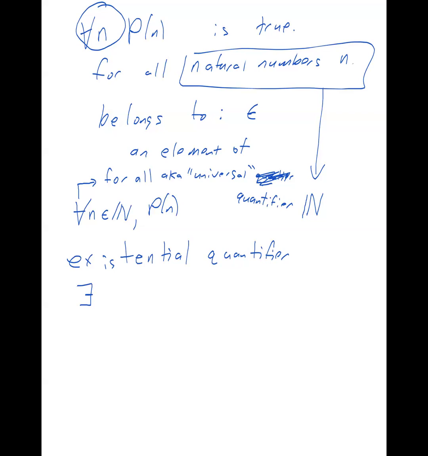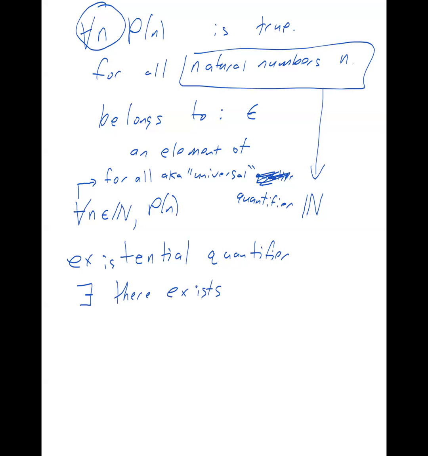The existential quantifier is like this, and that means there exists. It does not say whether there exists one or two. It just means that there exists. If something exists but you don't know how many of it exists, you know that there's at least one, but there's an unknown number that exists, right?